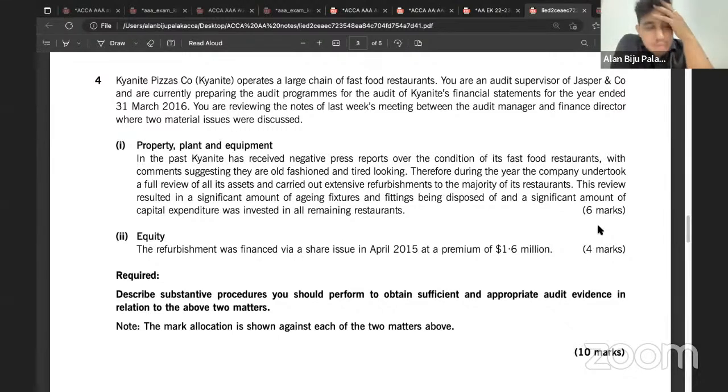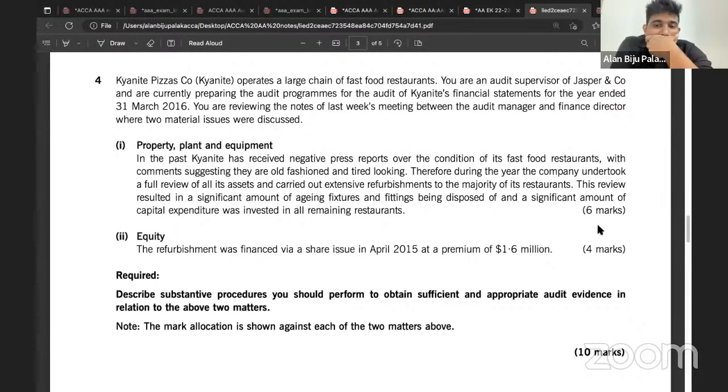So the first matter relates to the PPE. In the past, K has received negative press reports over the condition of its fast food restaurants, with comments suggesting that they are old-fashioned and tired-looking. Therefore, during the year, the company undertook a full review of all its assets and carried out extensive refurbishment to the majority of its restaurants. The review resulted in a significant amount of aging fixtures and fittings being disposed of, and a significant amount of capital expenditure was invested in the remaining restaurants. So what have they actually asked us, or what do you need to write as part of the substantive procedure in this case?